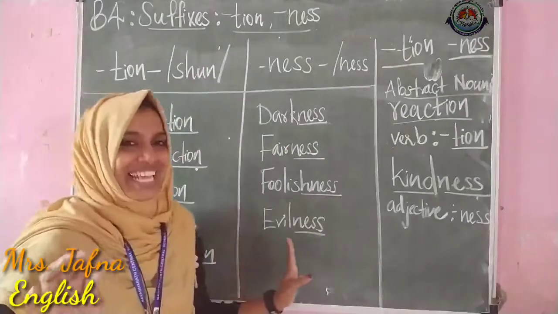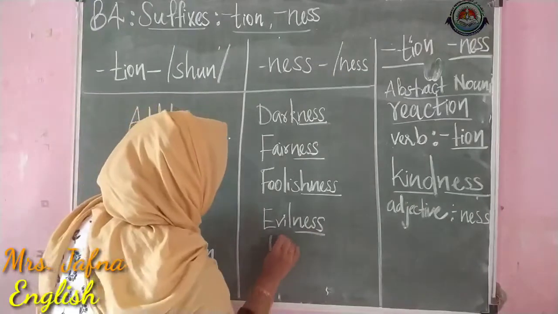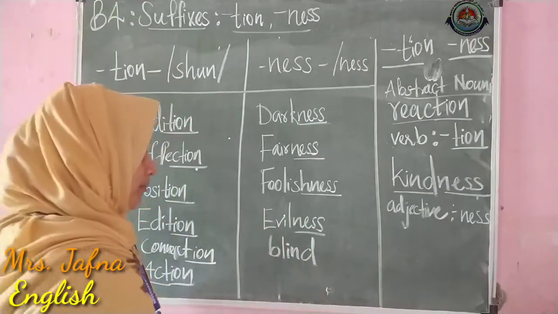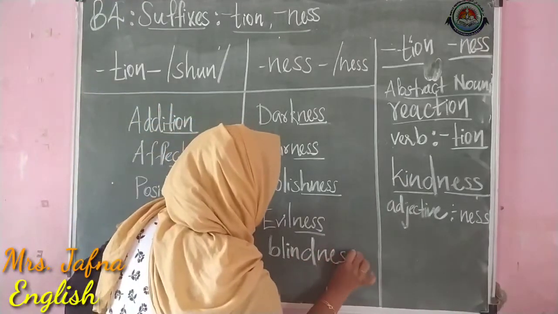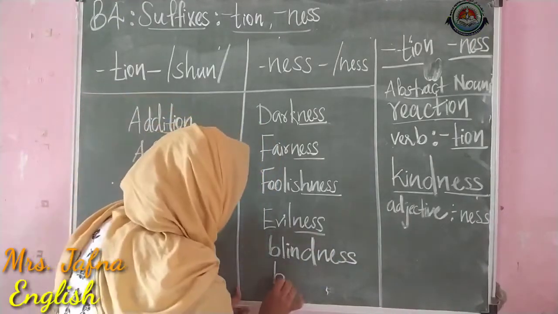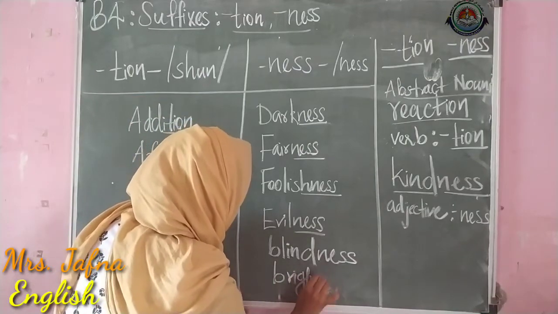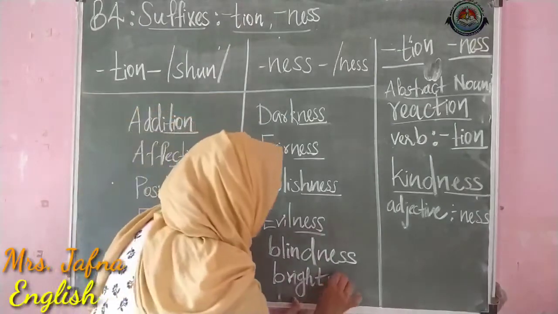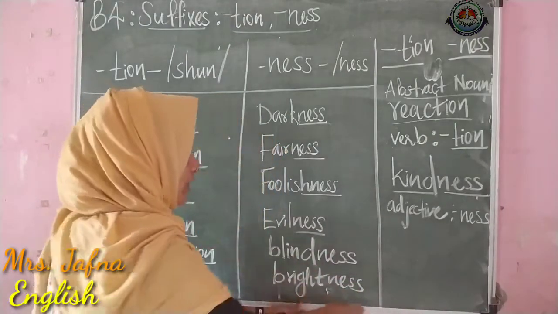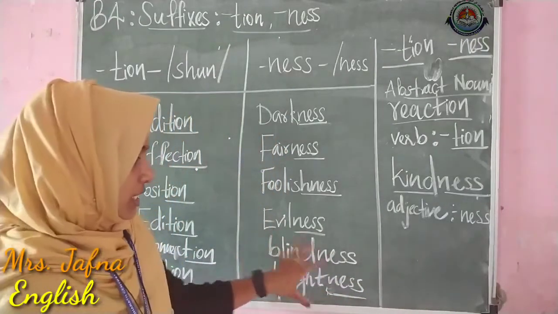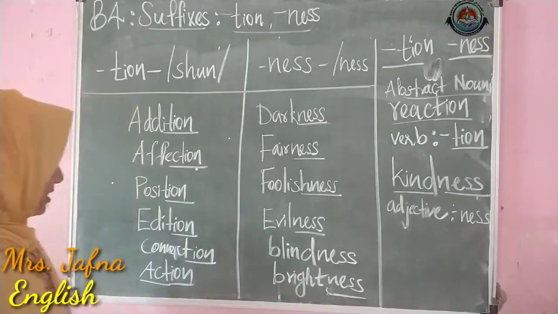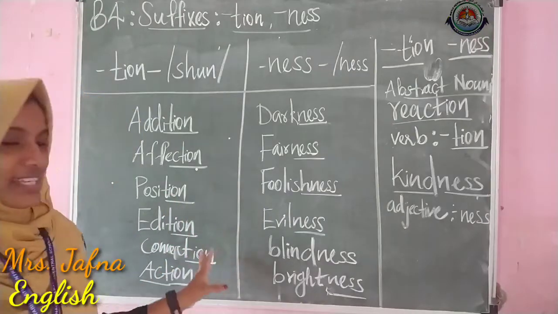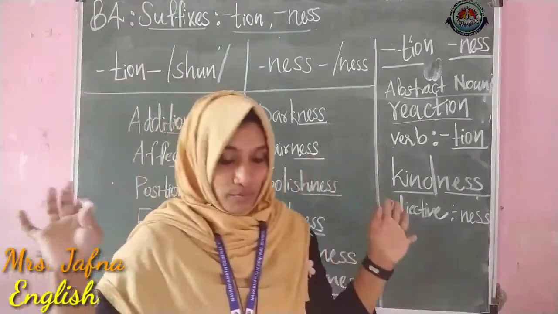Okay, then this ness case, here I am writing one word. Blind, it is a describing word. So we can add ness. And bright, it is another describing word. So here also we can add ness. Okay, so for describing words, we will be adding ness, and for the verbs, for the action words, we will be adding tion. So hope this is clear to you.